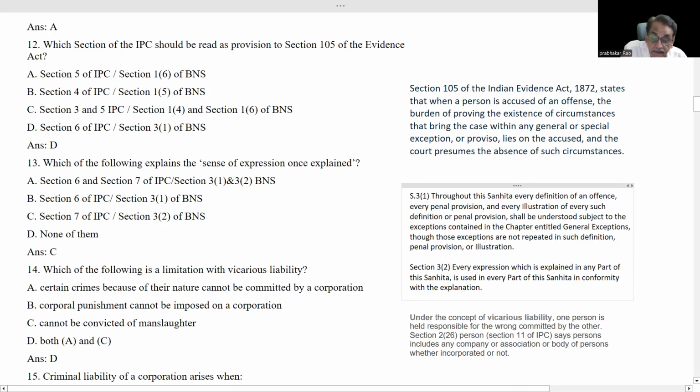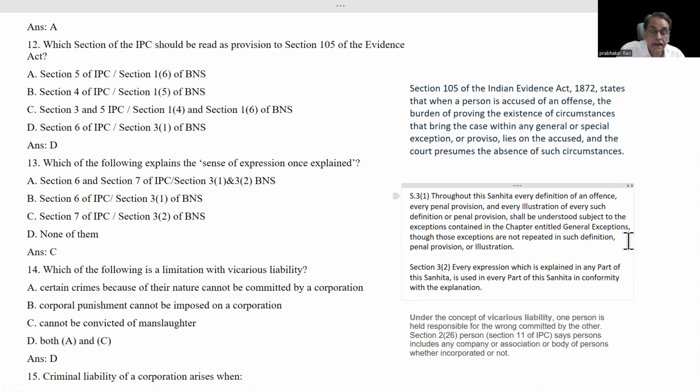What section 3(1) is saying is, there are several offenses defined in BNS. There itself, the punishment provision is also provided. What type of punishment that particular offense will attract?